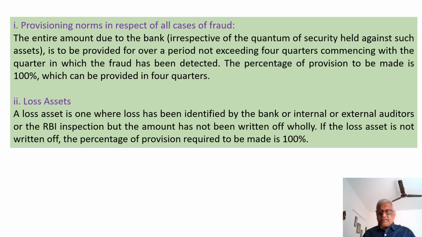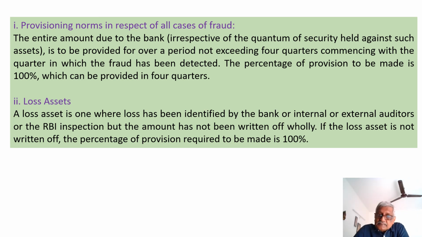Suppose an account has a balance outstanding or an exposure of 20 lakhs, and a fraud is found. I have to make a provision of 20 lakhs straight away. But I am given the freedom to make the provisions over four quarters, that is at the rate of say 5 lakhs, 5 lakhs, 5 lakhs, 5 lakhs.